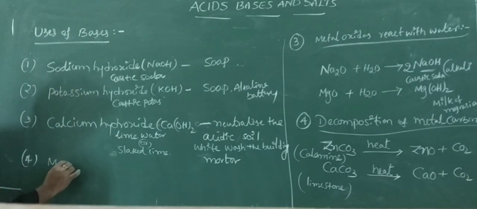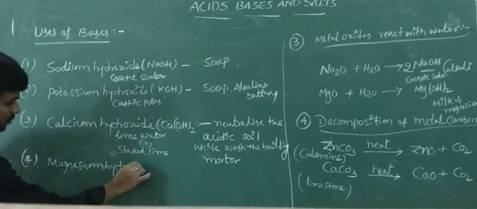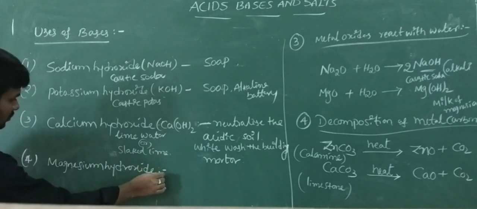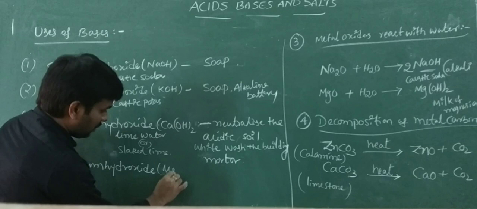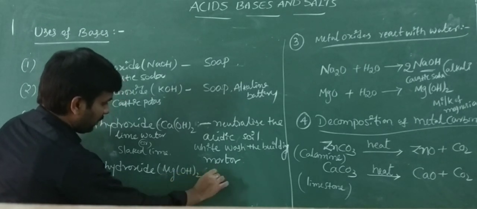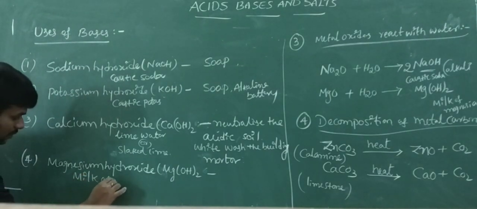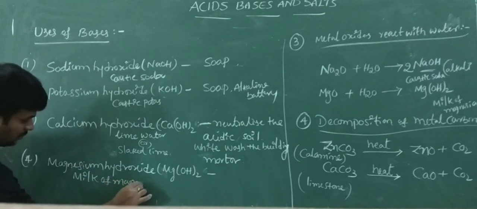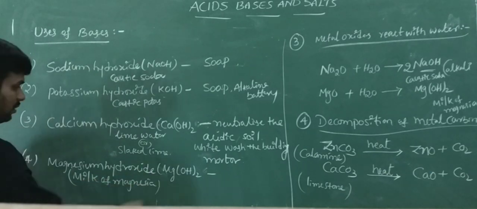Next one, magnesium hydroxide. Its formula is Mg(OH)2. Its common name is milk of magnesia.